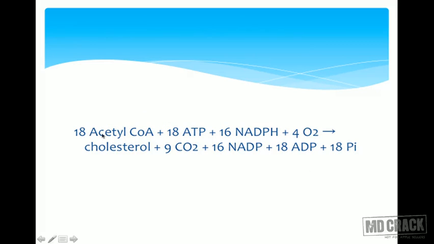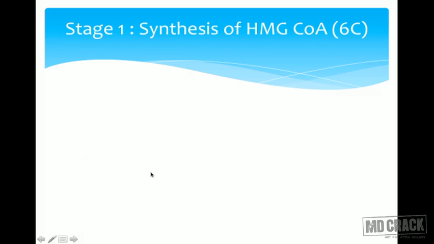Basically, again from an MCQ point of view, how many acetyl-CoAs are required to form 1 molecule of cholesterol? 18 molecules are required. So with 18 acetyl-CoA, do we require energy? Yes, definitely. Do we require NADPH? Yes, definitely. Plus oxygen will result in the formation of cholesterol. Carbon dioxide, NADP, ADP, Pi, all these are formed. So basically acetyl-CoA, energy, and reducing equivalents will all help in the formation of 1 molecule of cholesterol.